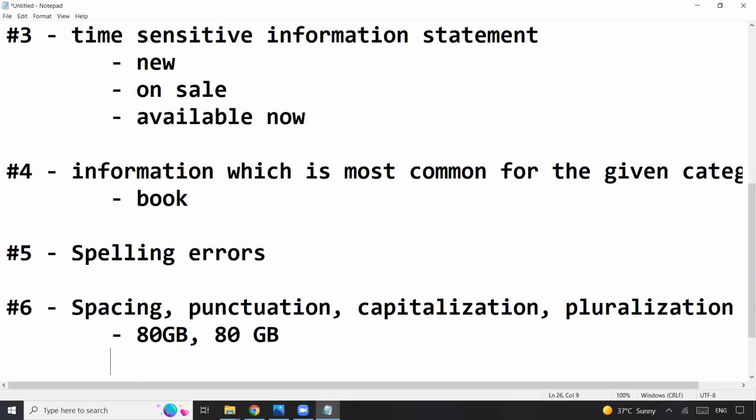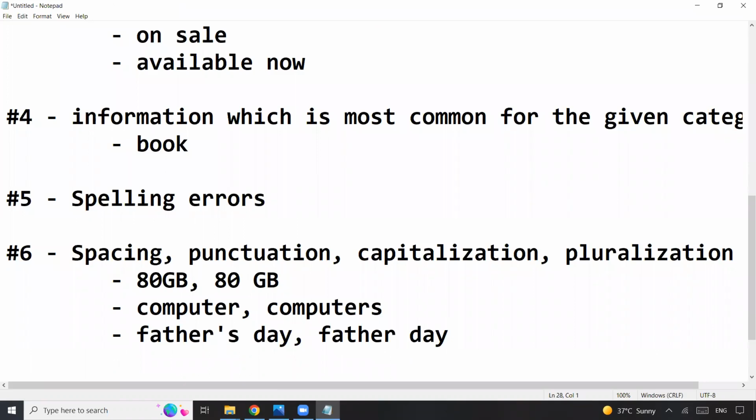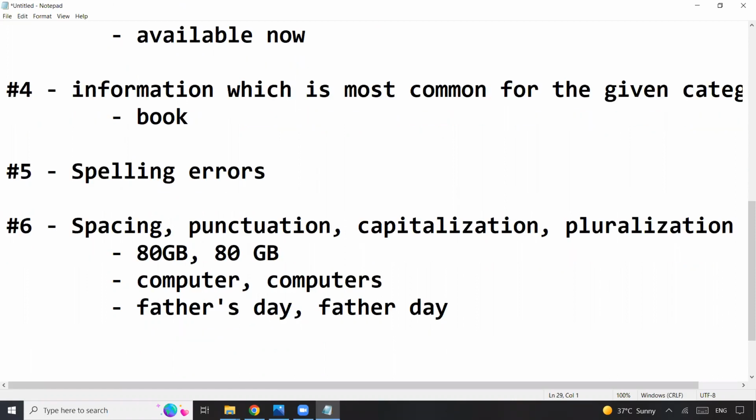So don't ever do that. Another classic example is when we say computer, when we say computers. Don't even try to add this. Or when we say Father's Day, when we say Father Day, all these kinds of mistakes we must avoid. So unnecessary spacing, punctuation, capitalization, pluralization, and everything we must try to avoid.